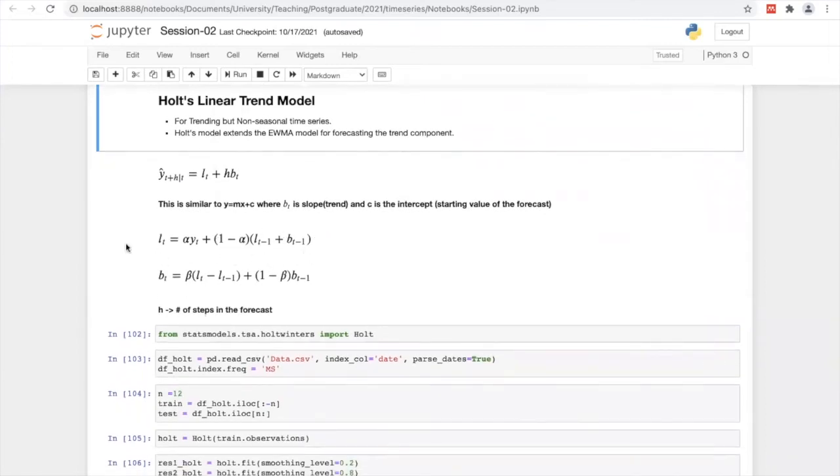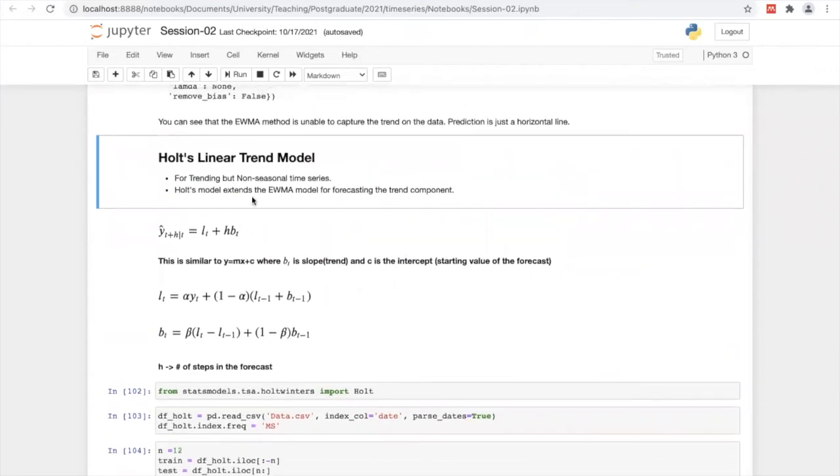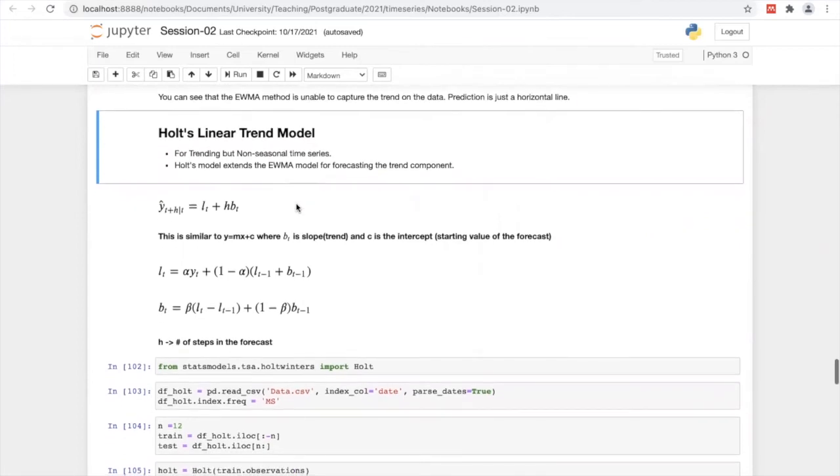Can you see some similarities here? That's what I say: it's an extension of the EWMA. Here it's applying the trend component to the EWMA model. I think it's clear enough for you to understand.